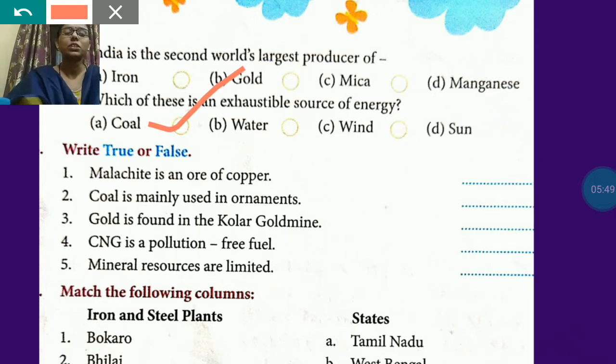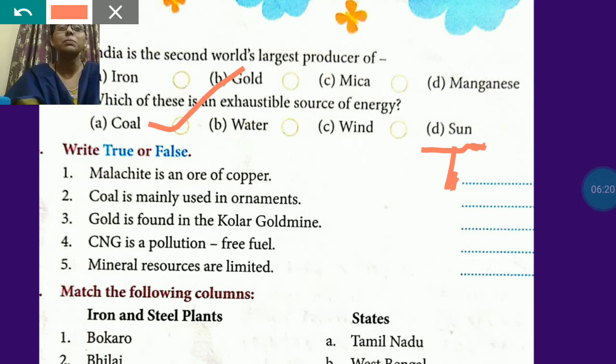Now come to the next question, that is true or false. Malachite is an ore of copper. Yes, it is true. Copper ore is known as malachite, like iron ore is known as hematite, and aluminium ore is known as bauxite. Like that only, copper ore is known as malachite.